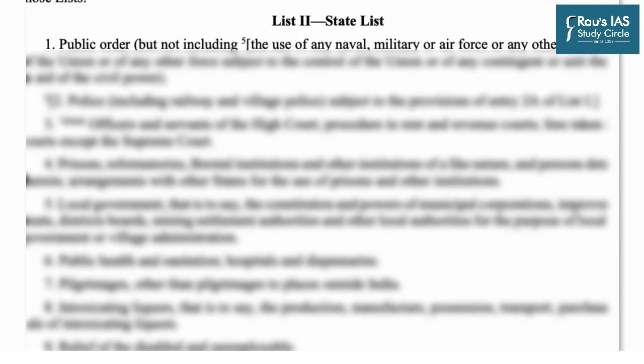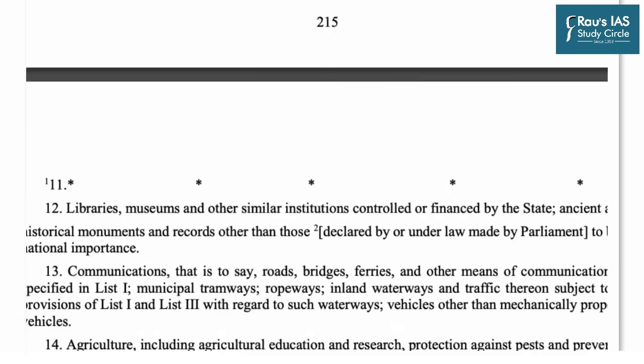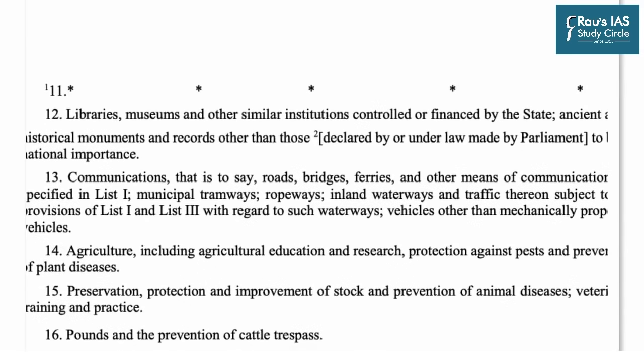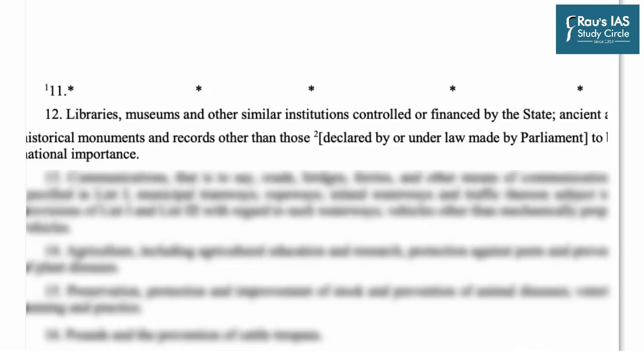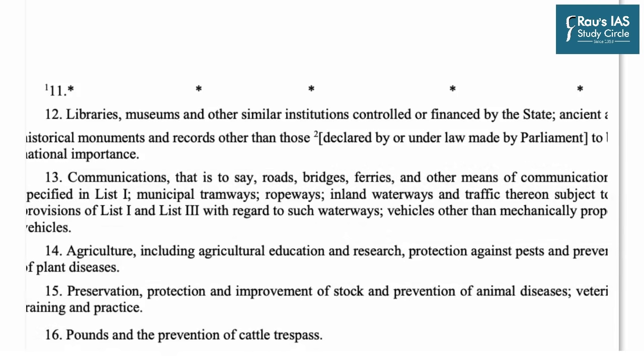And now we move on to the state list, where entry number 12 tangentially talks about education because it gives the powers to the state to set up libraries, museums, and other similar institutions controlled and financed by state. But this is the only provision which directly gives powers to the states as far as education is concerned.